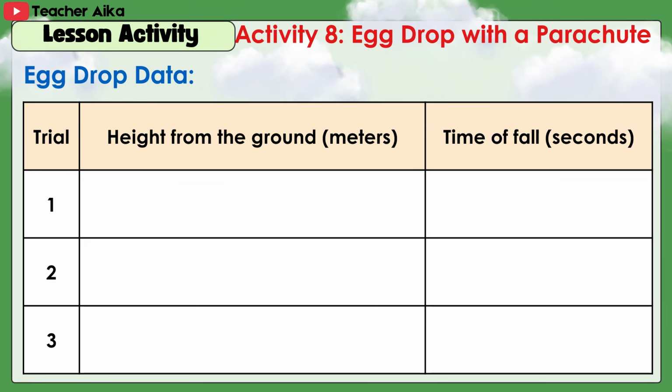Egg drop data. First column, trial 1, 2, 3. Second column, height from the ground in meters. Third column, time of fall, seconds.